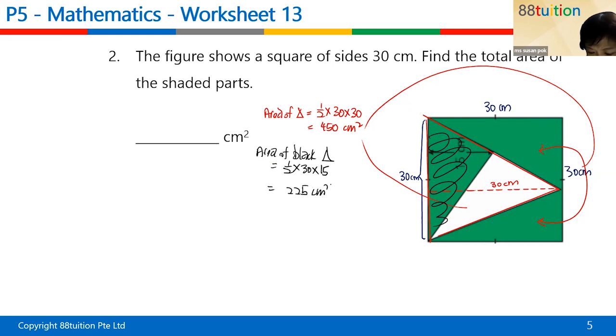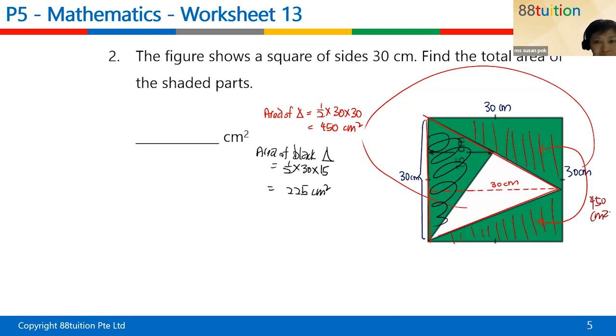That will give me 225. Okay, so now what I have to do is add these two figures together. Okay, I want to add something so that you can understand what I'm doing here. This one adds up to be 450 cm square.